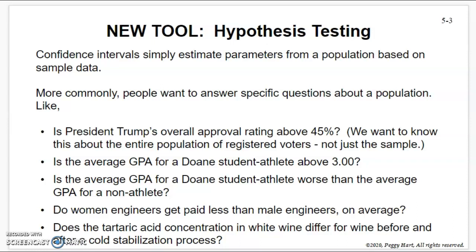Or is the GPA for all Doane student athletes above 3.0, not just for the sample, but for the entire population? Is the average GPA for a Doane student athlete worse than the average GPA for a non-athlete? I think I told you that one in class. Do women engineers get paid less than male engineers on average? And does the tartaric acid concentration in white wine differ for wine before and after a cold stabilization process? So it's sort of a quality control kind of question. So notice they're like questions now, not just like estimate, right? They're like questions with a number involved.